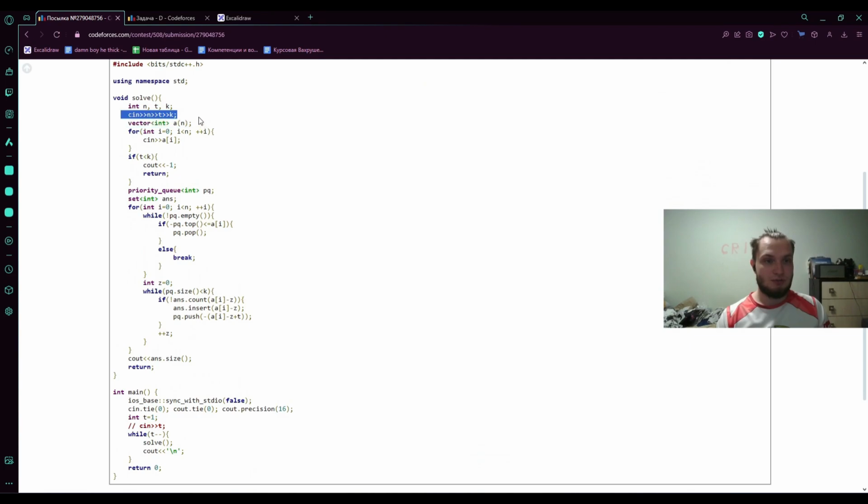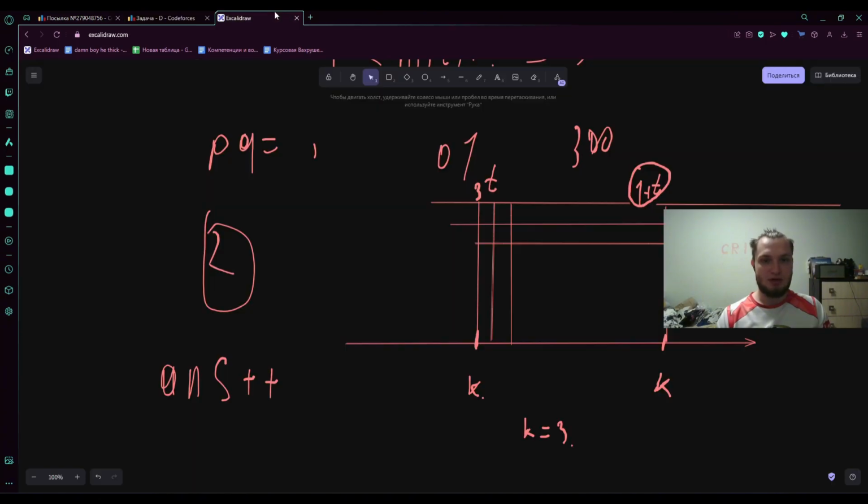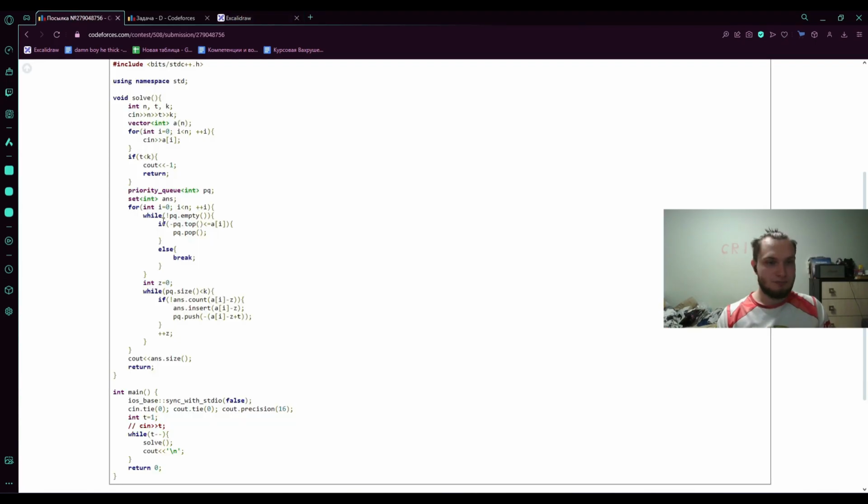Basically, we read our number of ghosts, the time, and the number of things. We read all of this. If the burn time of the candles is less than the number of candles we need to light, this is the only case where we simply can't do that, so we print -1. In the other case, we create a priority queue and a set of our answers. We won't need a counter if we just keep this set maintained. We can just output the size of our set.